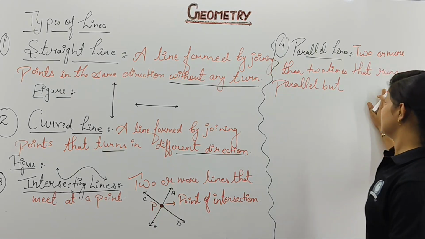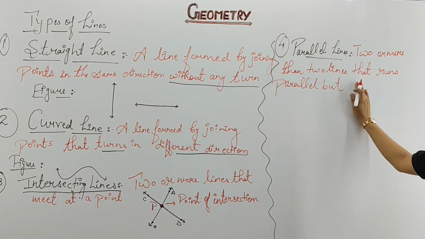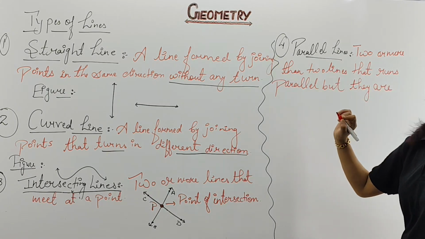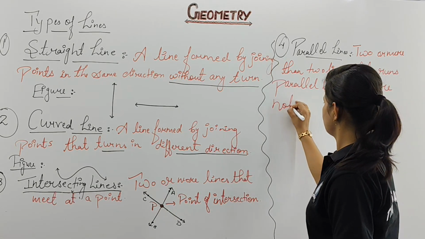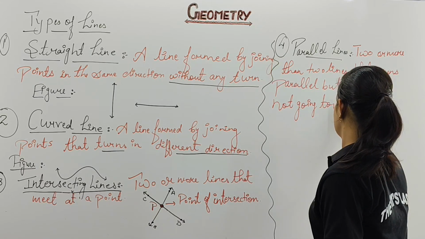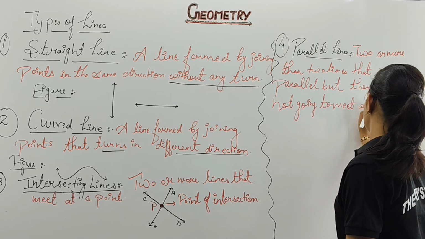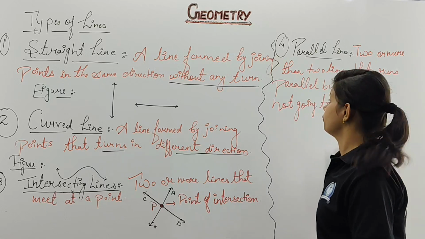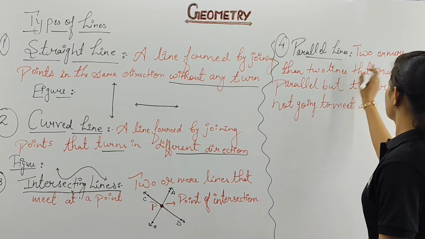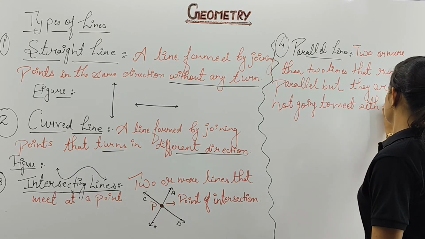Two or more than two lines that run parallel, but they are not going to meet with each other. So questions can be asked as per your class. Which lines cannot meet? Such lines are called dash. So you have to fill in: such lines are called parallel lines. Two or more than two lines that run parallel, but they are not going to meet with each other.